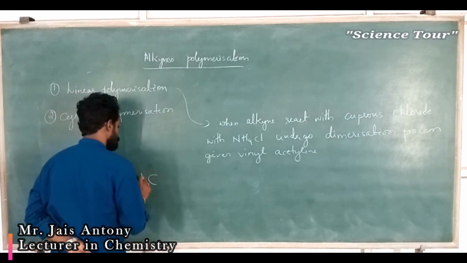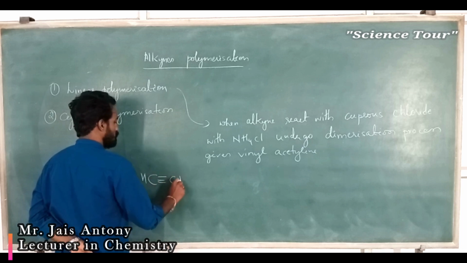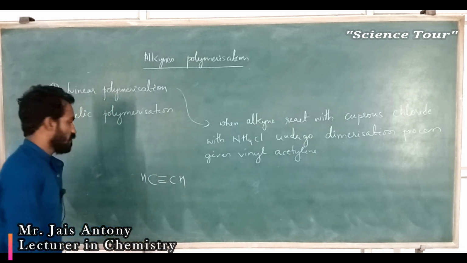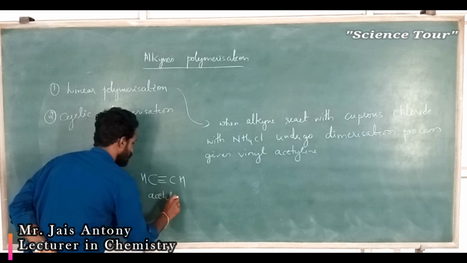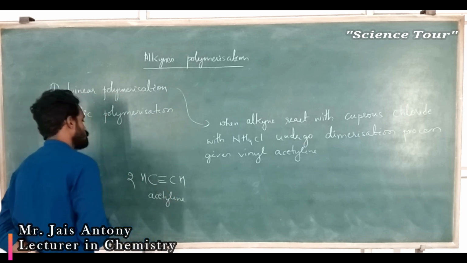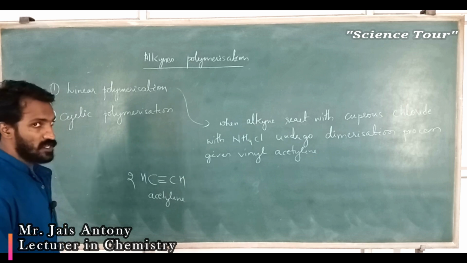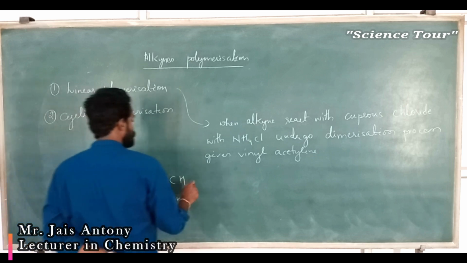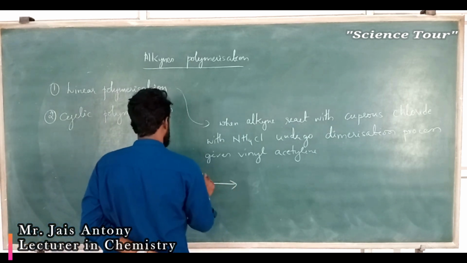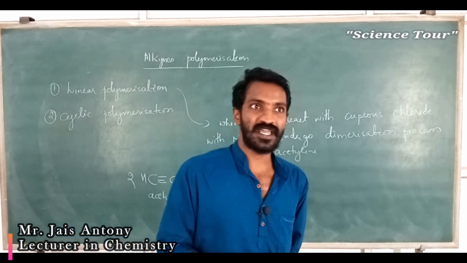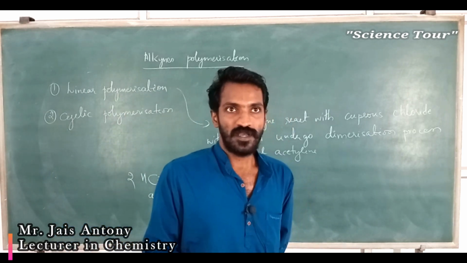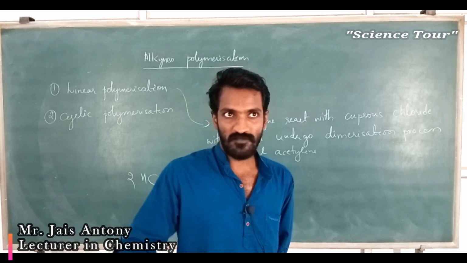This is acetylene, or you can call ethyne. Two molecules of acetylene react and it goes polymerization. Polymerization means, as I explained in the alkene part, my dear students, monomer connected to another monomer.